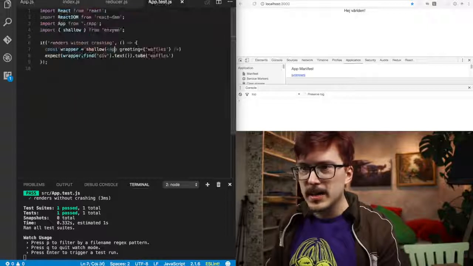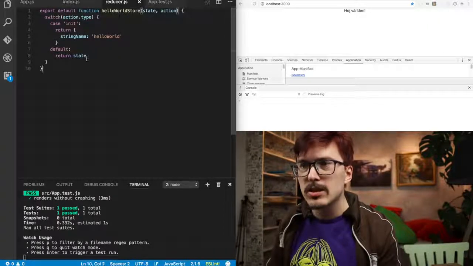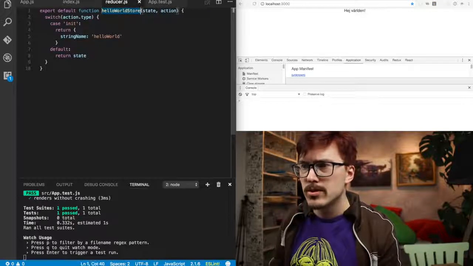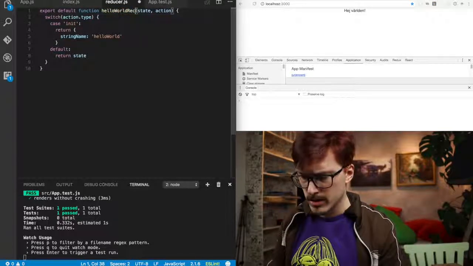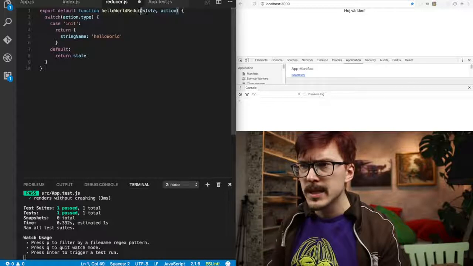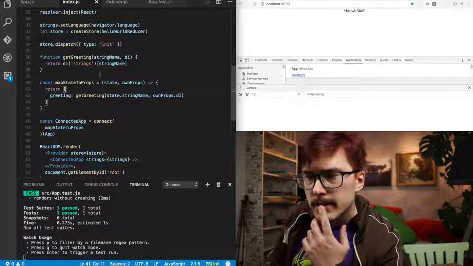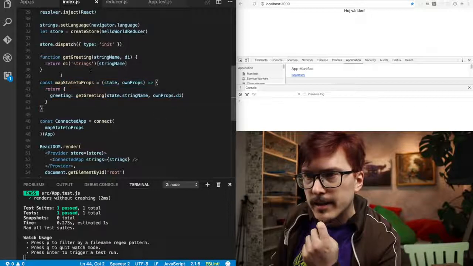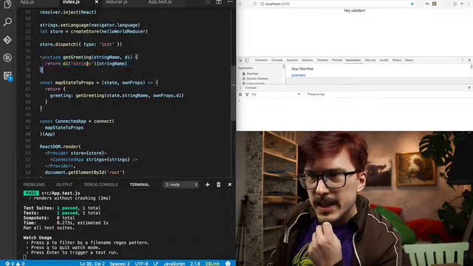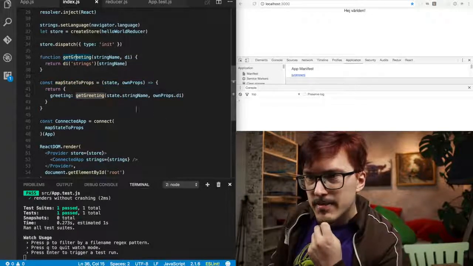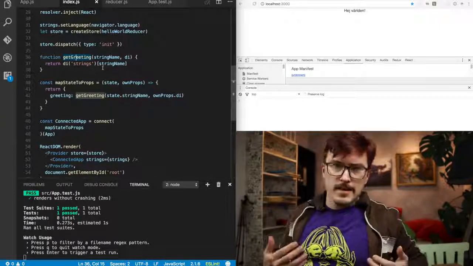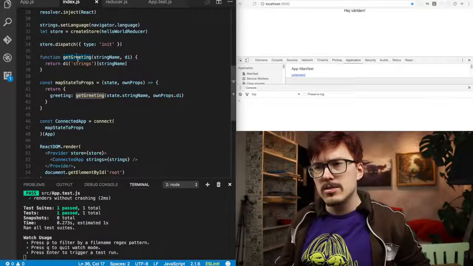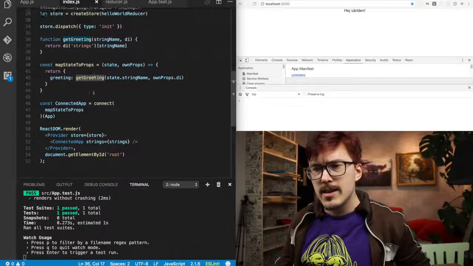Crap. But we have managed to add a lot of convolution using this Hello World store, which is nowadays called Hello World Reducer. And this map state to props is also great extra complexity. And this get greeting here, that is map. I think that taking this a step forward, you could perhaps use React Reselect here or something.